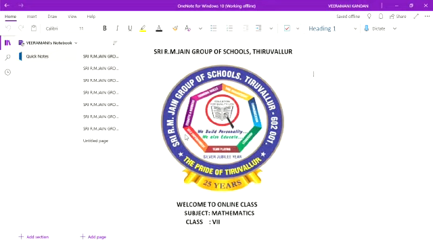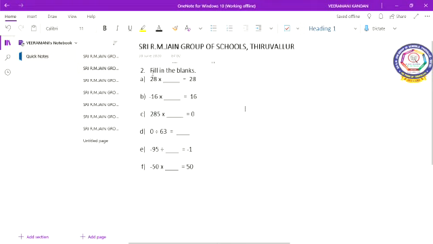Today I am going to teach the continuation of self-practice 1A. The second Roman, filling the blanks. First one, 28 into dash equal to 28. So, by which number do you have to multiply 28 to get 28, children? 1. If you multiply with 1 only, you will get 28.